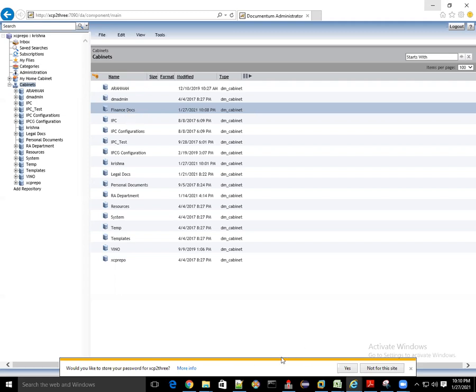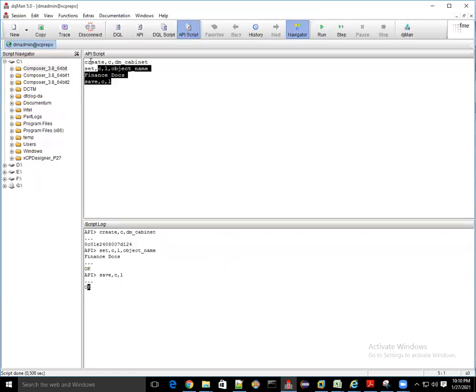Now we have to create three folders inside this finance doc, like subfolders. Inside the cabinet there would be a folder. So how to create a folder? A folder is an object of which type? dm_folder.